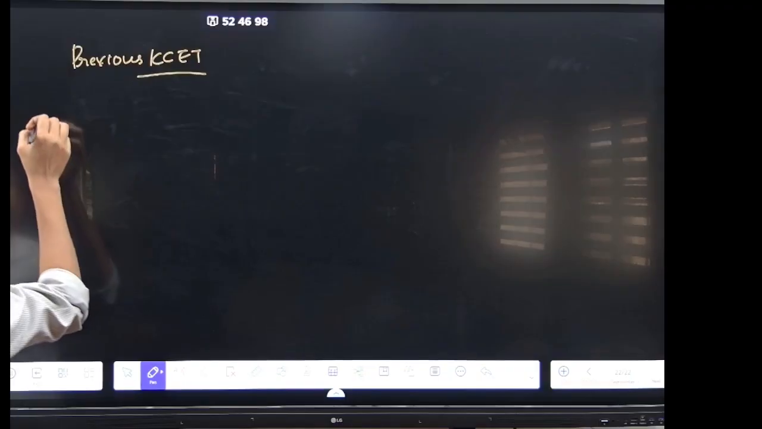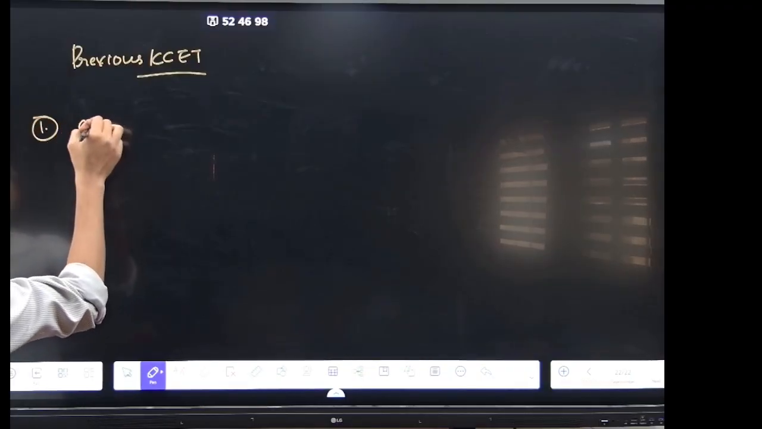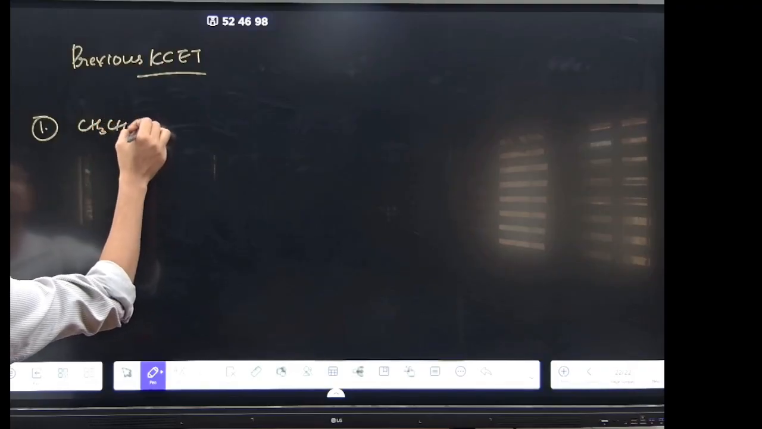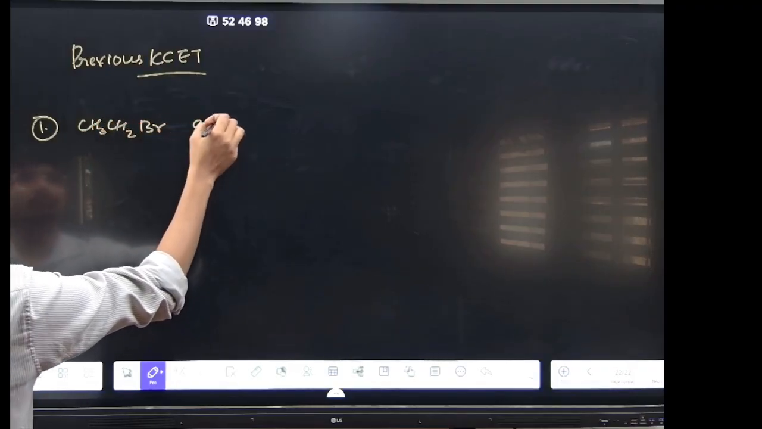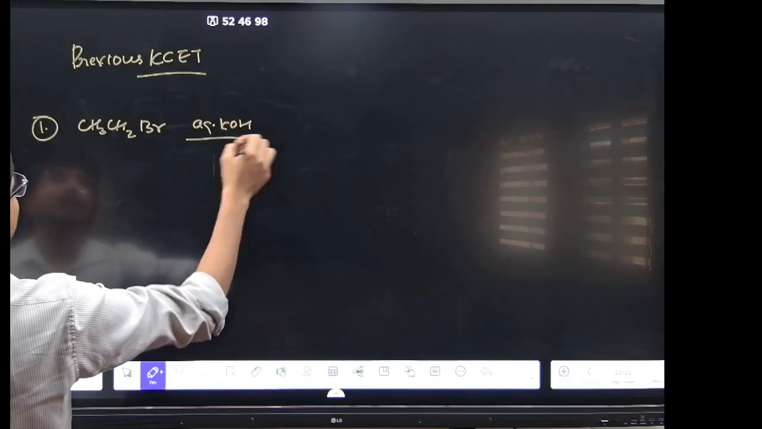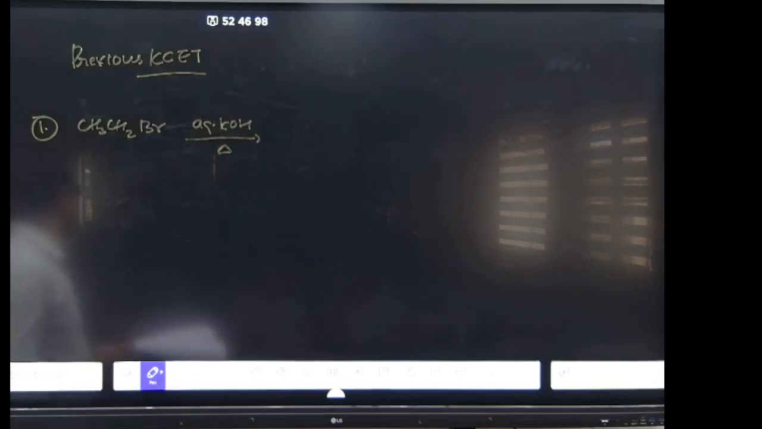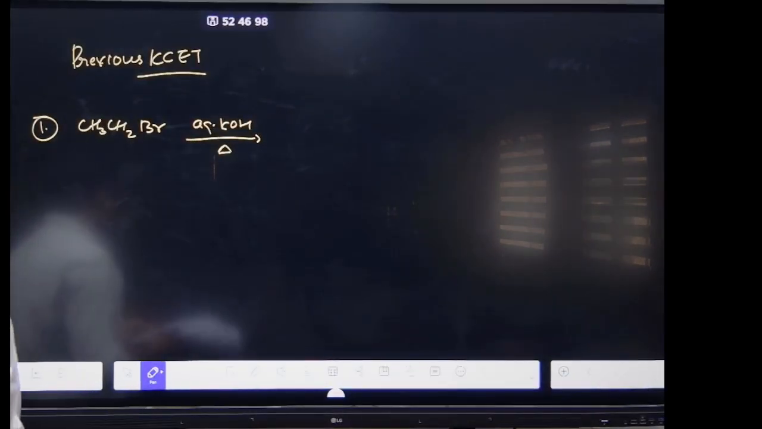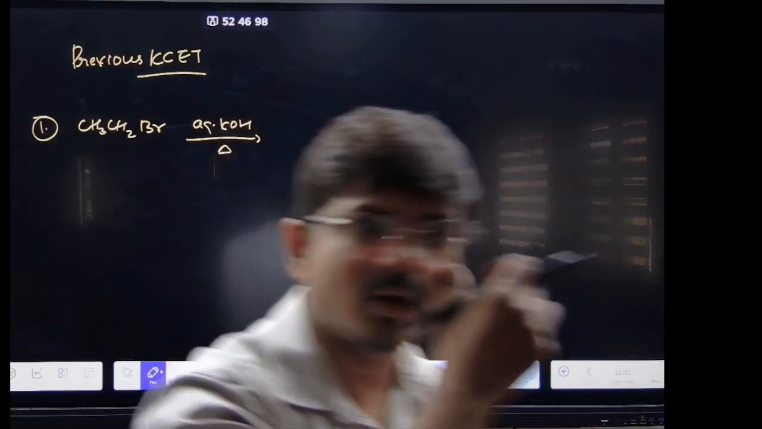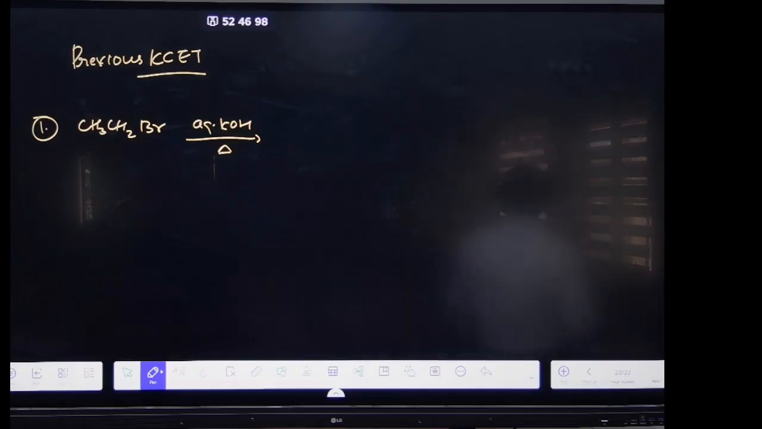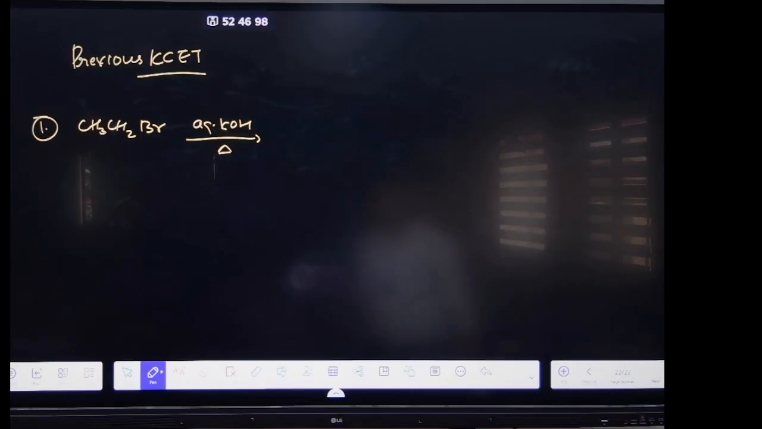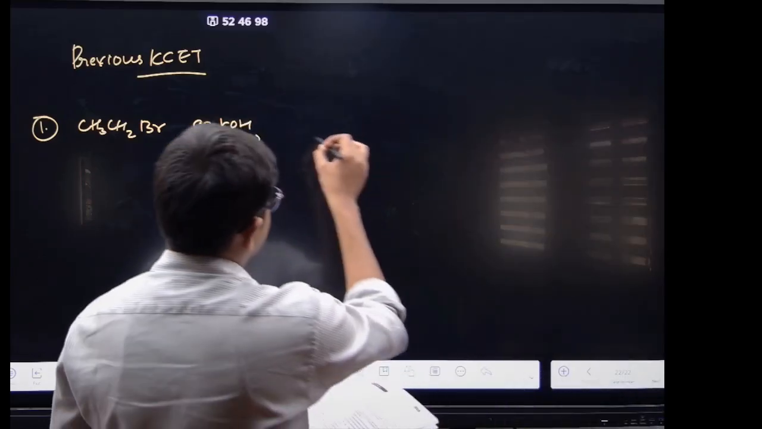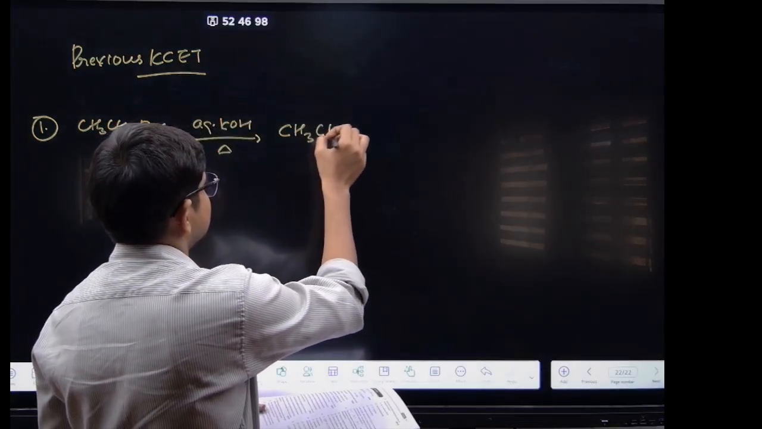First question. CH3CH2Br, you have aqueous KOH and heat, right? Clear? So what will happen, what will form in the first step? What is the first step? It will form CH3CH2OH. Ethanol will form, right? So the first step will be CH3CH2OH.